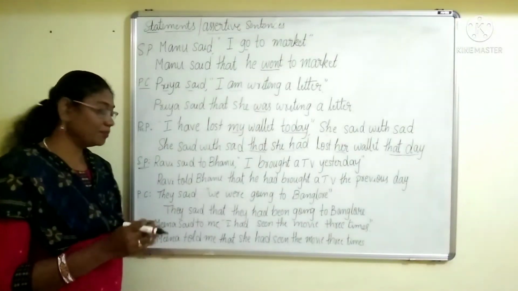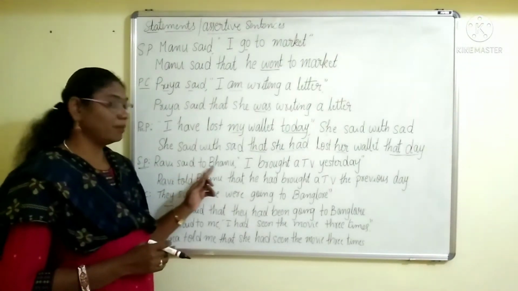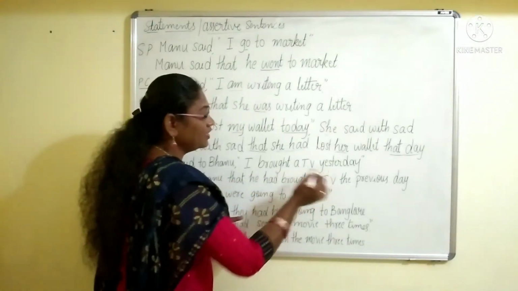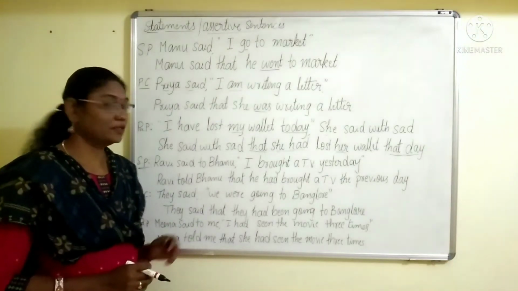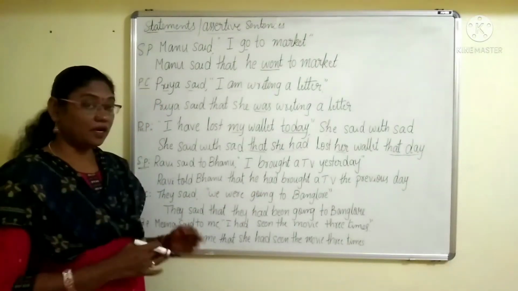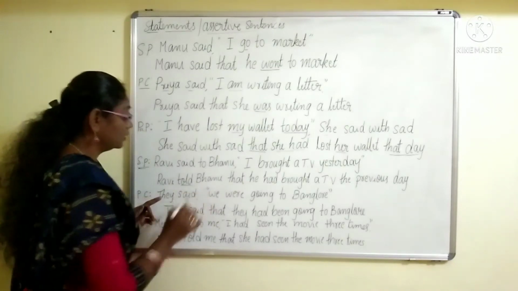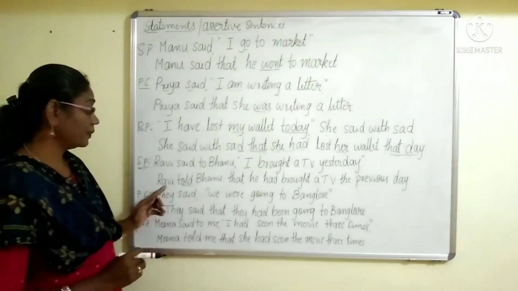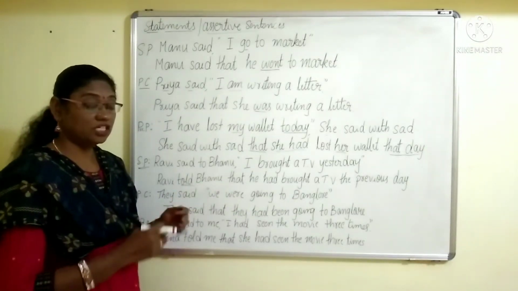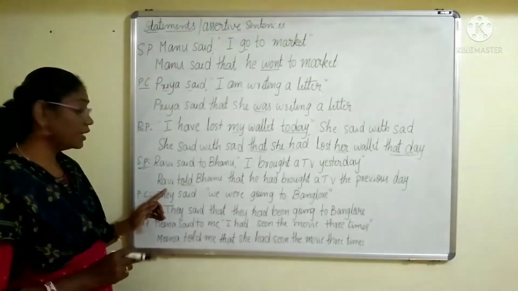When the sentence is in simple past tense, how do we change it into indirect speech? Ravi said to Bhanu, "I brought a TV yesterday." Got it? I have to change it into indirect. Ravi told Bhanu. You see, the word told has been added here, because we have a reporting object here. So, in that situation, we have to change it into told. So, this is the relevant reporting verb.